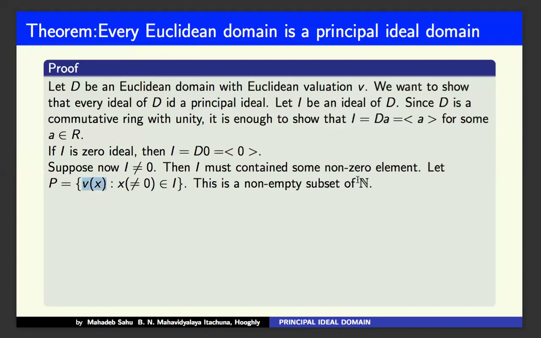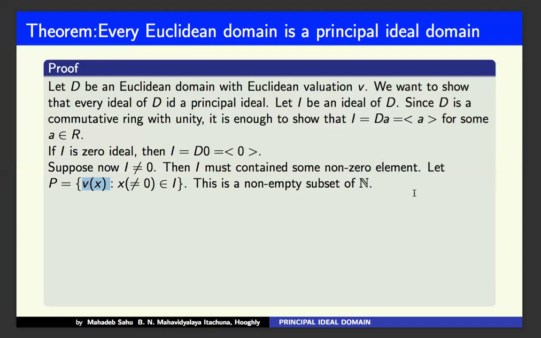Why is it a non-empty subset of N? Because V is a valuation, V is a function from D to the non-negative integers. So it is a subset of N, non-empty because of the non-zero elements.